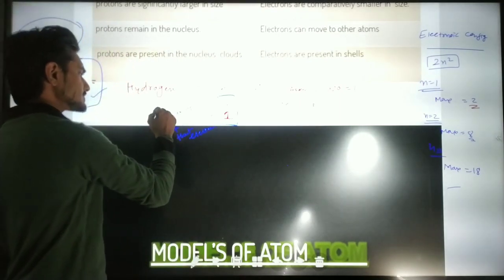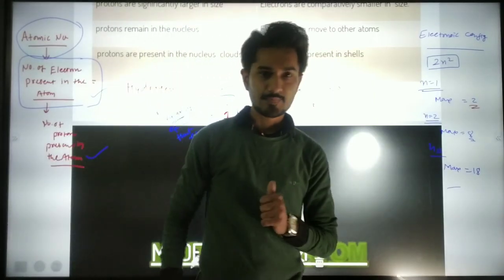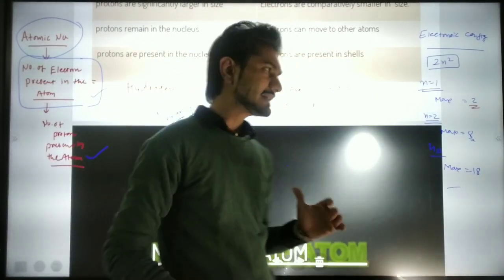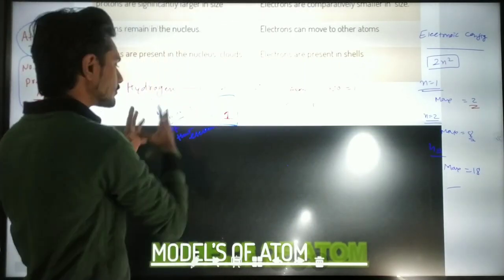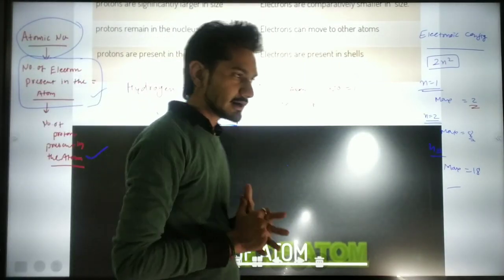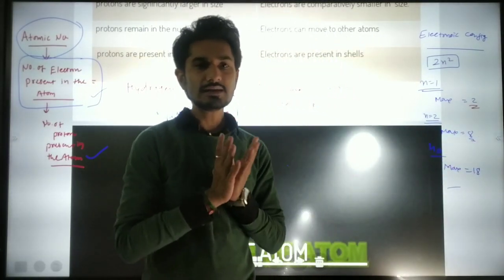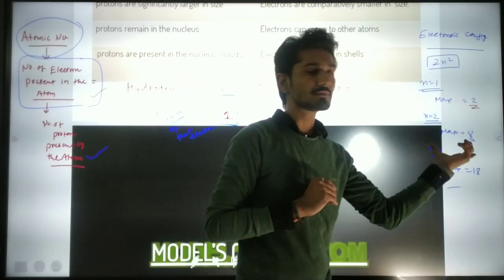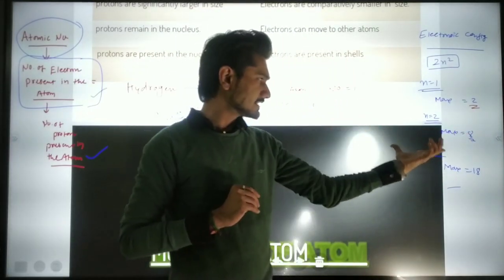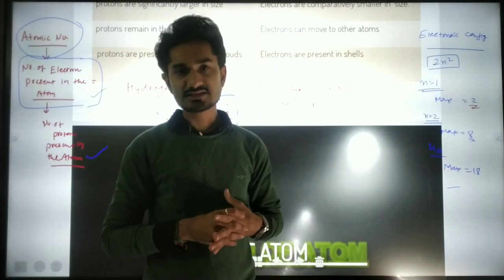So here comes the important topic, valency. Valency means a space, whatever space has been occupied in the last orbit can be called the valency. But whenever this orbit is filled up with electrons, or when the atom is fully stable by the electronic configuration, then the valency is 0.